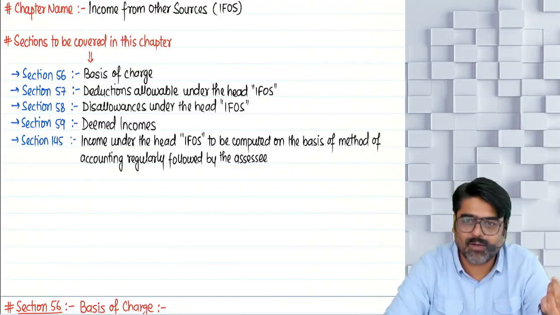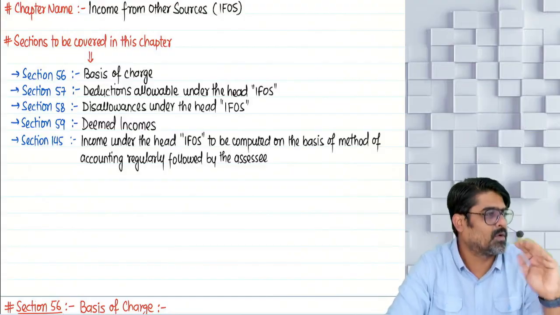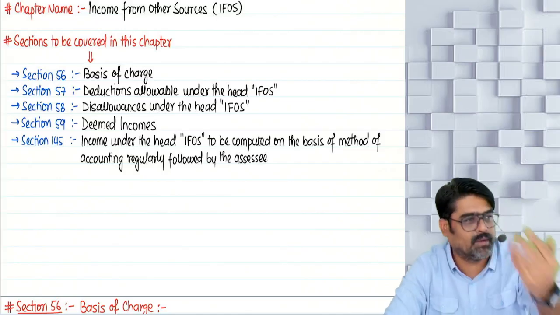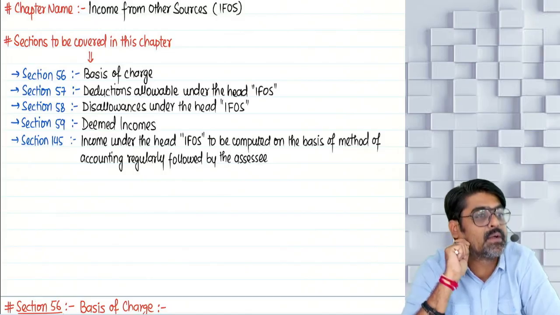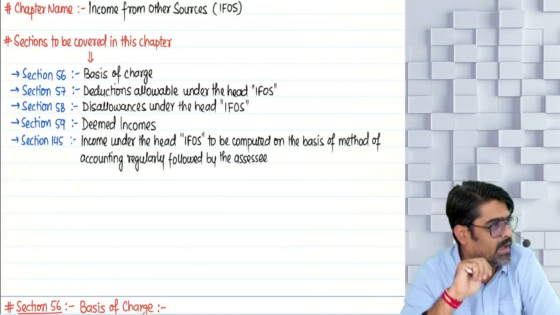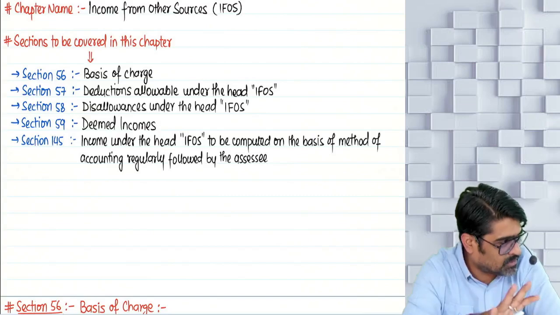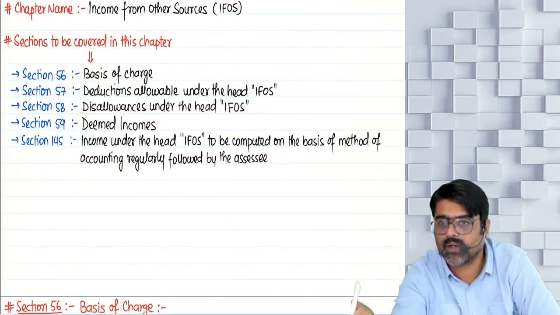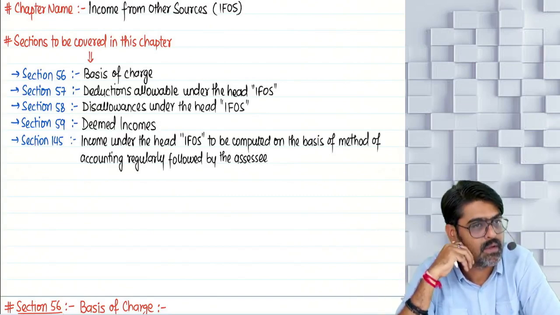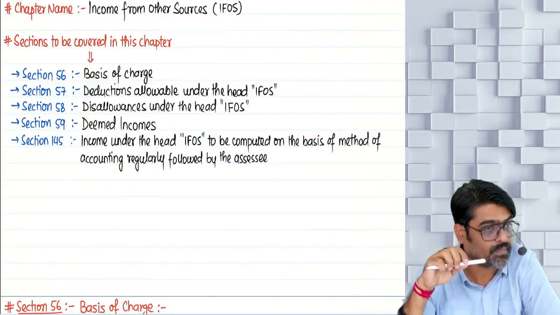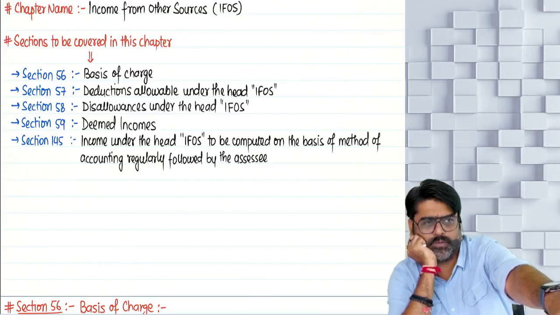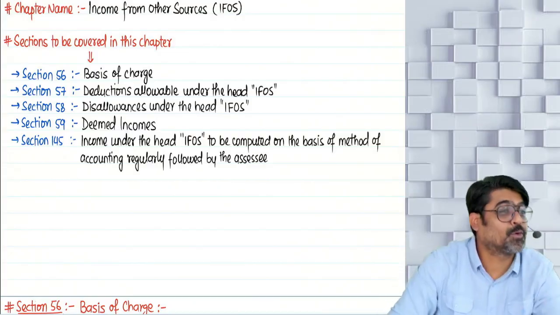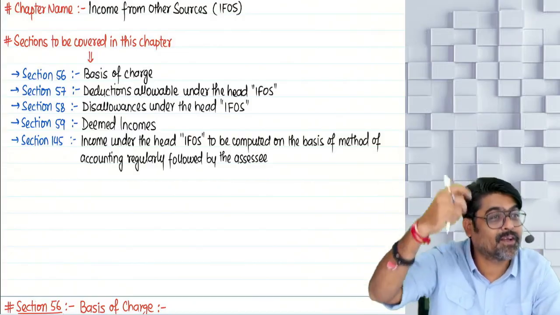Few sources of income will be classified under salary. Few will be classified under house property. Few will be classified under PGBP. Few sources of income will be classified under the head capital gains, and remaining of the sources will be classified under IFOS. Now, my first question to madam, you. Which source of income you will classify under salary head?